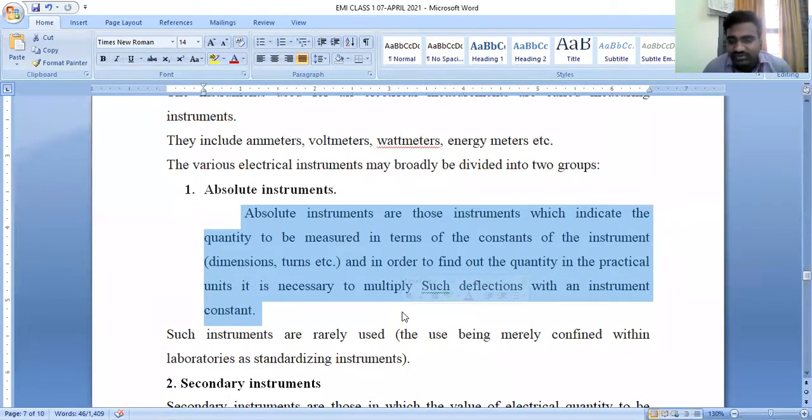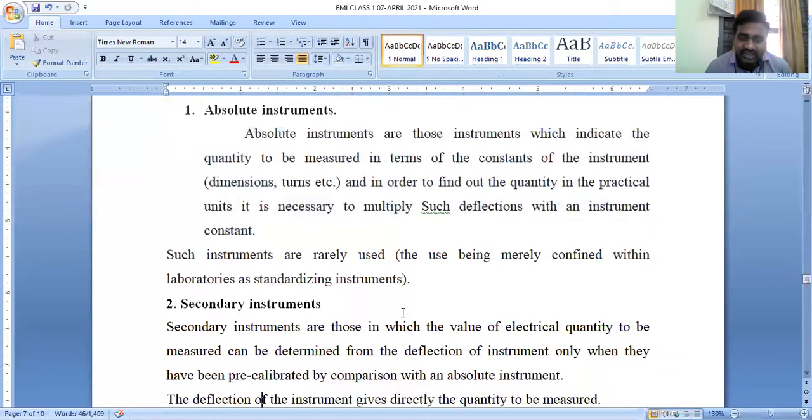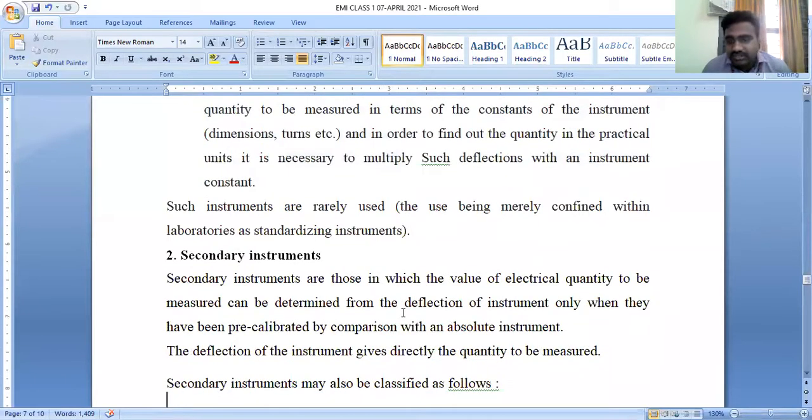These type of instruments are rarely used, mostly used in laboratory practice. And the second classification is secondary instruments. Secondary instruments are those in which the value of the electrical quantity can be determined with respect to a predefined comparison.